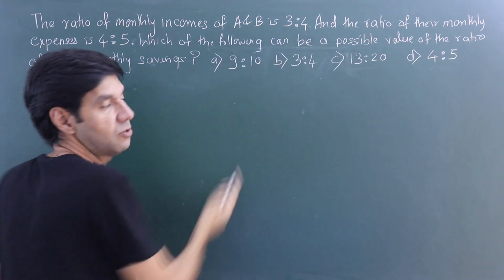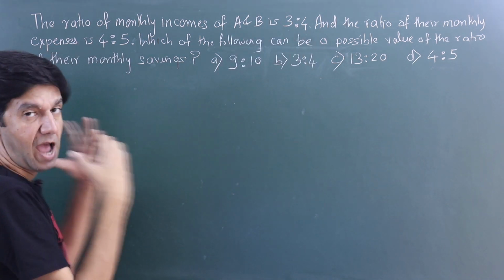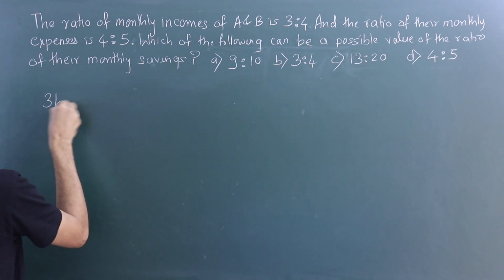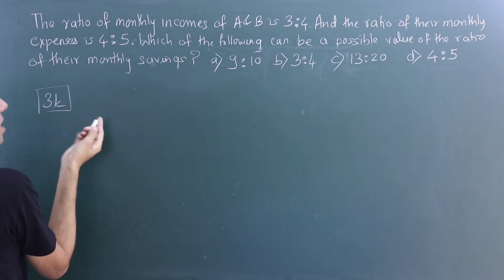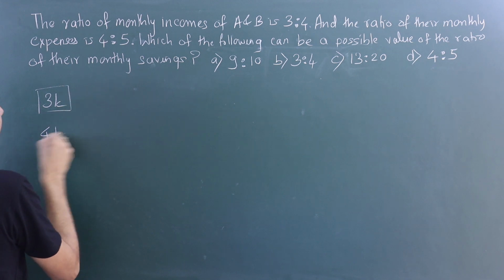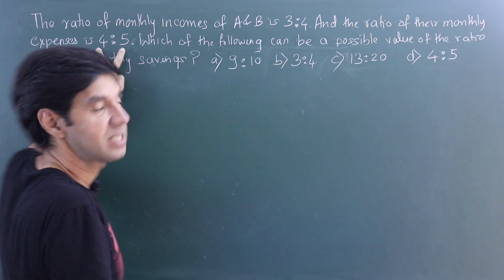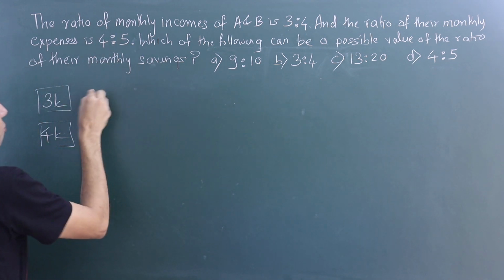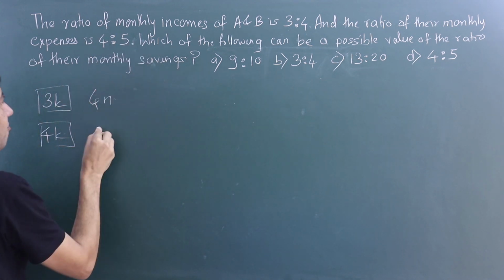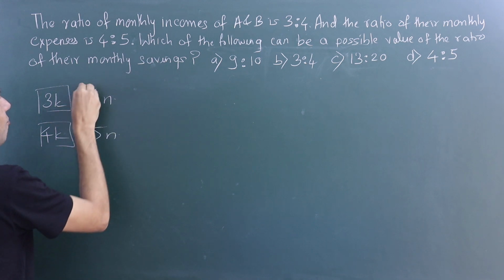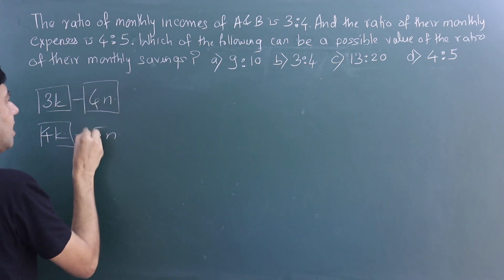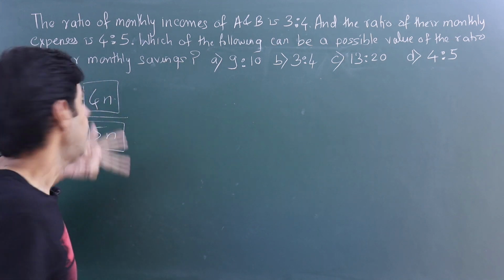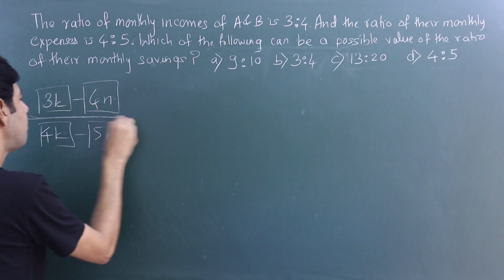Incomes 3:4. If I change them into actual values of incomes, I'll have to use a constant. So let's say one guy's income is 3k, the other guy's will become 4k, and expenses 4:5. It's another ratio, so I would have to use a new constant, 4n, 5n, and we know from a familiar situation earlier that we cannot find this ratio of savings. Right, the value will depend upon k and n.